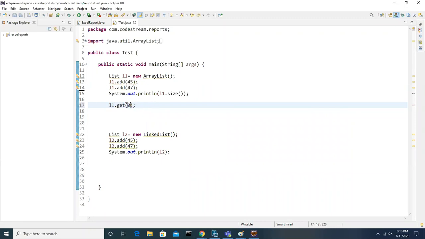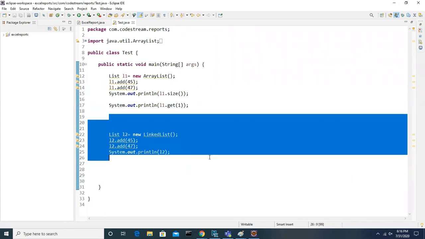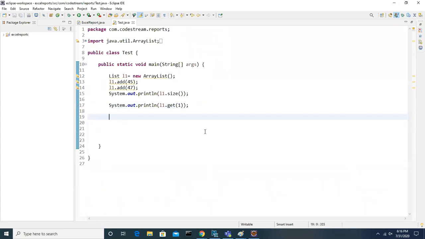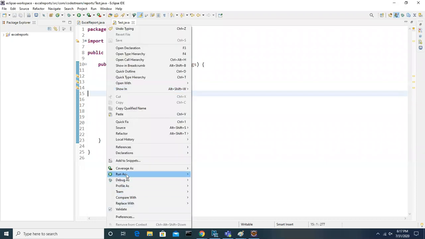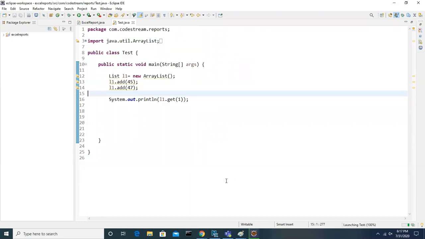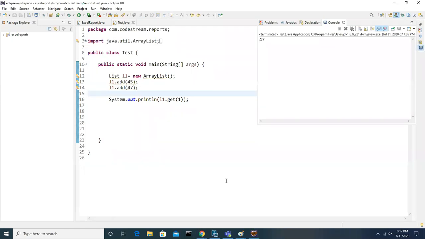If you mention the one position element, okay, let me take it out, guys. One second, I'm just deleting all those things. Run as. So we got the 47.